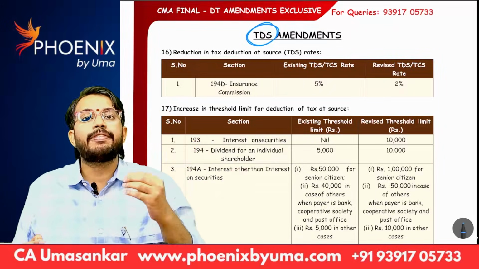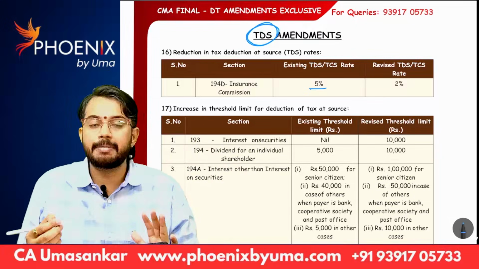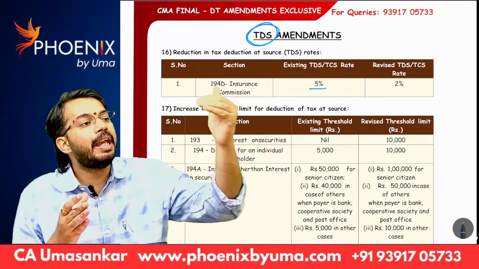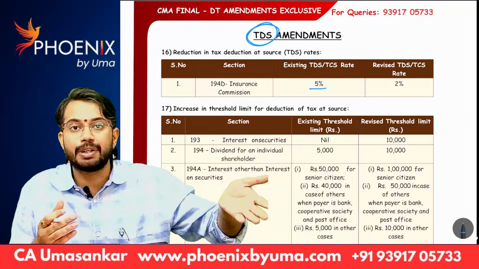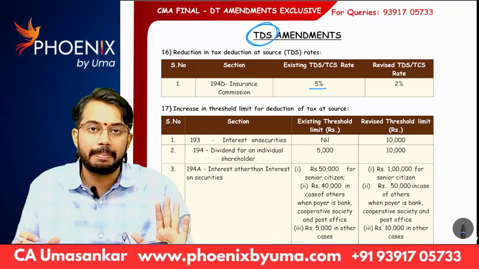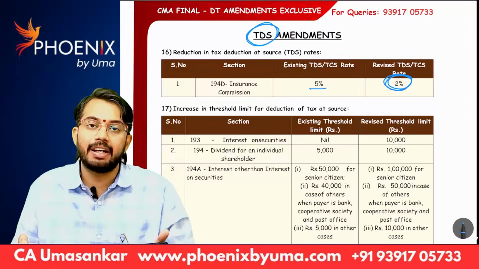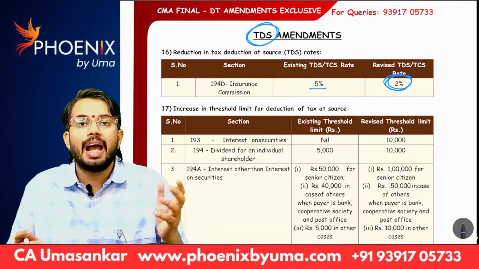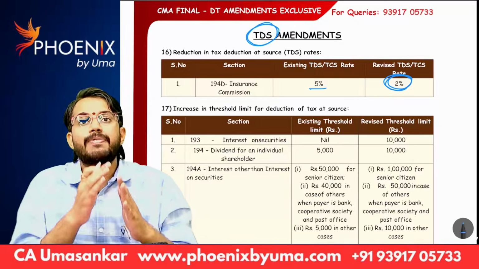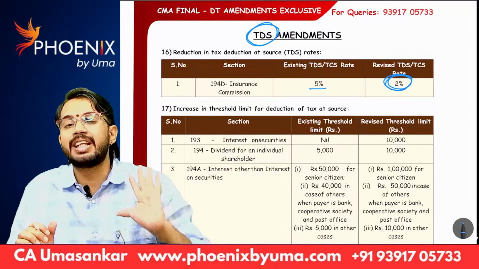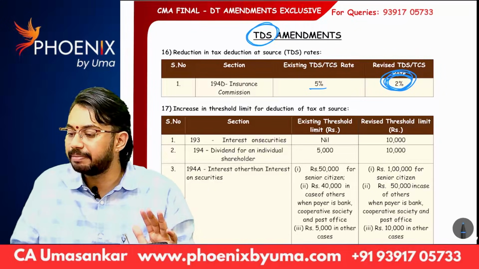In case of insurance commission, earlier the TDS rate is 5%. That means the insurance company, before paying commission to the agent, if the amount of commission is more than 15,000 before, the TDS rate is 5%. Now the TDS rate is reduced to 2%. What do you mean by this? Let's say LIC is there, it is paying commission to its agent. Now from 1st April 25 onwards, LIC is required to deduct TDS at the rate of 2%. Are you able to understand?